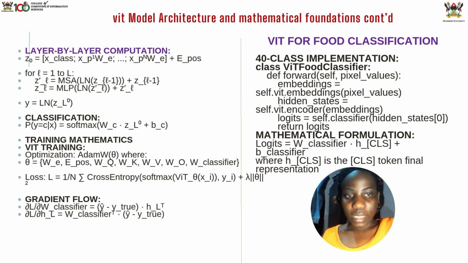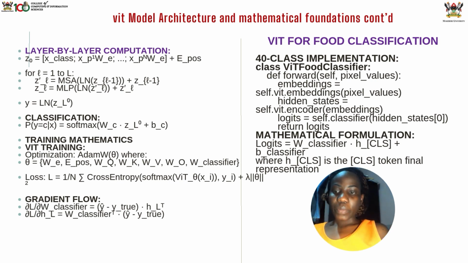The patch embeddings let the model read the image. After the model reads the image, the attention layers help the model think about the relationship between the different patches that are in the image. Then the classifier head lets us decide what food it is that we see.